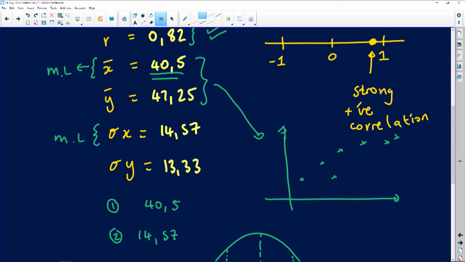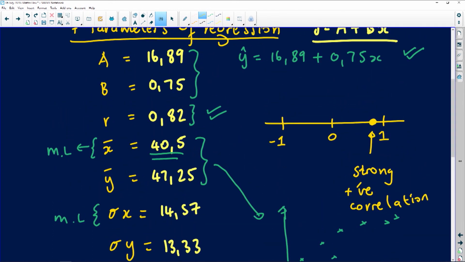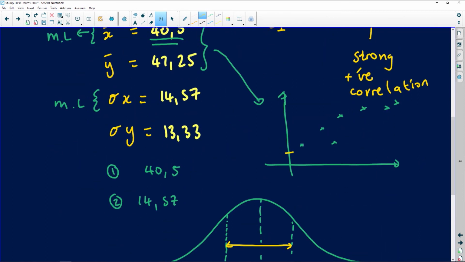When you're drawing the line of best fit, according to what I see from my equation, it's going to have a y-intercept of 16.89. So it's going to cut my y-axis at 16.89. And when I plot that, I need to make sure the line passes through where X bar meets Y bar. Then when you join them, you're going to get a nice line, which is called the line of least squares regression, what you people used to call the line of best fit. Beautiful question indeed. It's just that we didn't have time to go much deeper in terms of plotting on the graph paper, but I think you've got a general idea of what is going on when it comes to this.